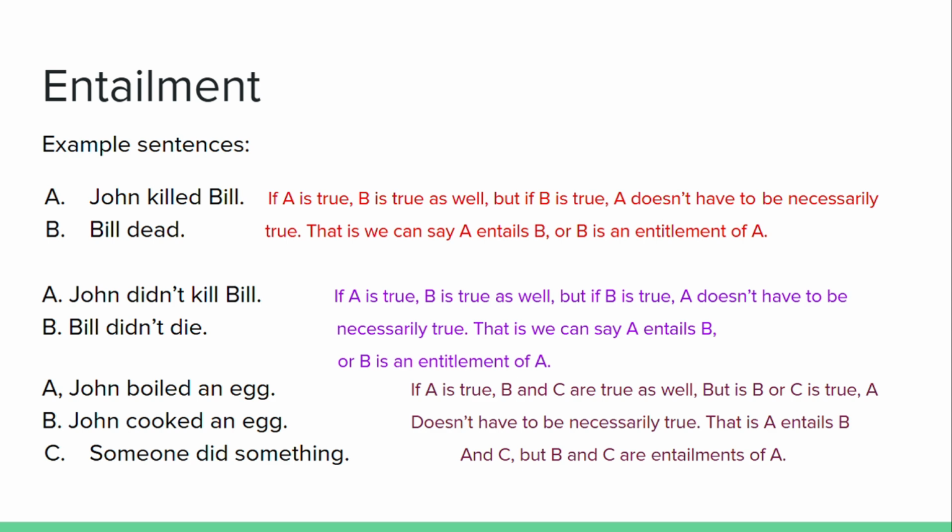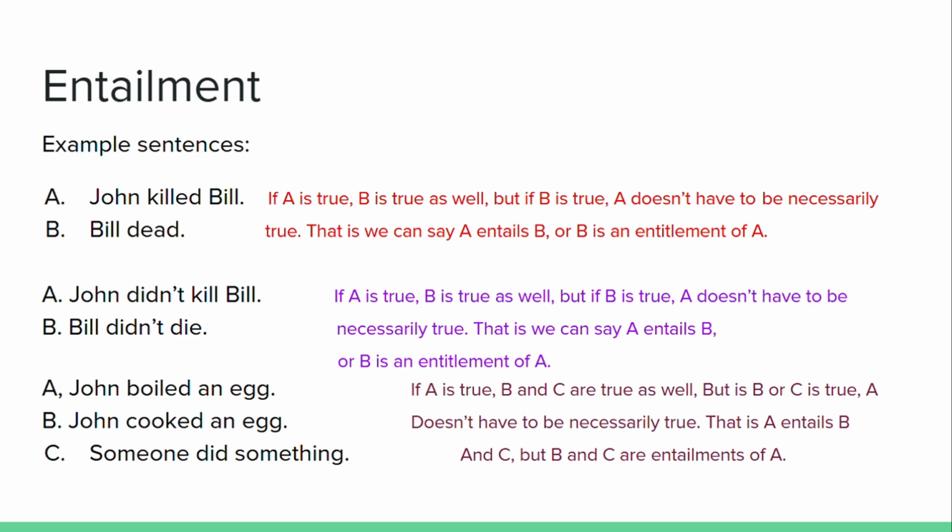But if sentence B is true, sentence A doesn't have to be necessarily true. Bill didn't die doesn't mean that John didn't kill Bill. We can see that sentence A entails sentence B, and sentence B is an entailment of sentence A.